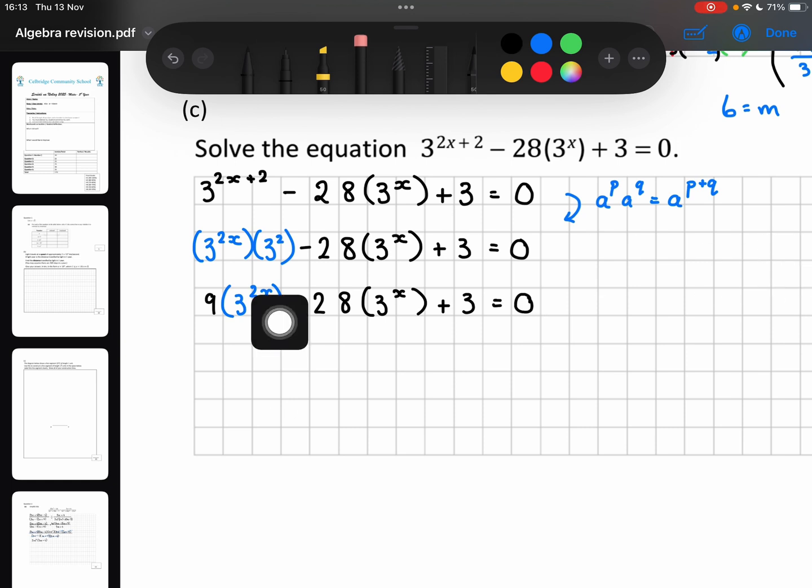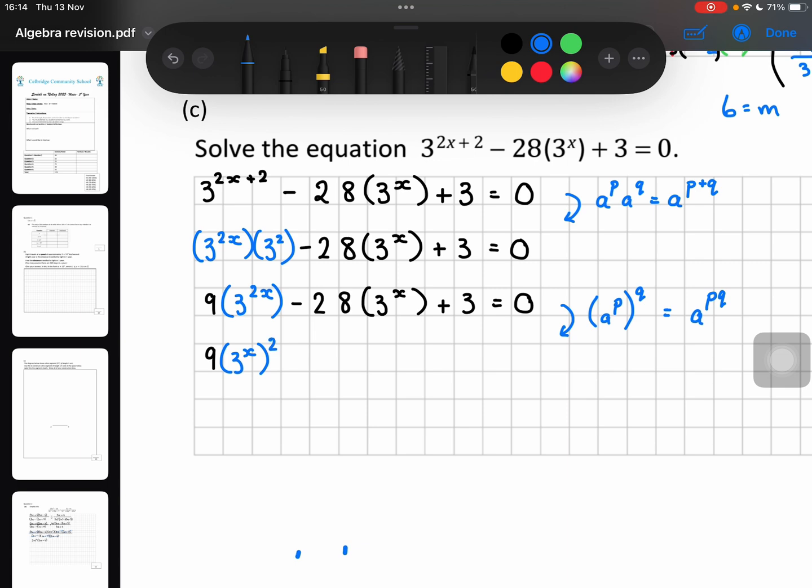Now, this still looks a bit complicated, but again, look at your indice rules. When you have two things multiplying in the powers, what was actually the case there? If I have two powers multiplying each other, it was to the one power and then to the other. So what I actually have here is the 2 multiplying the x. That is the same as 3 to the power of x with a power of 2 acting on the full thing.